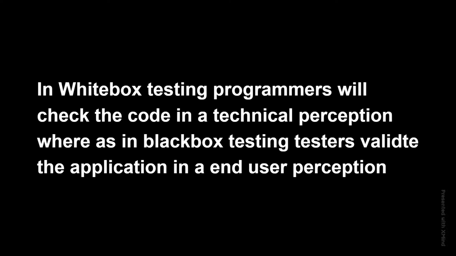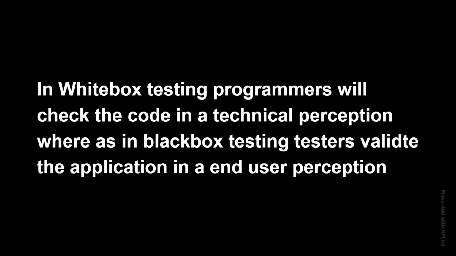In white box testing, the developers or programmers check the code from a technical point of view, whereas as an automation tester or manual tester, we have to validate the application from the point of end user perception. That's the reason why we need to perform black box testing.